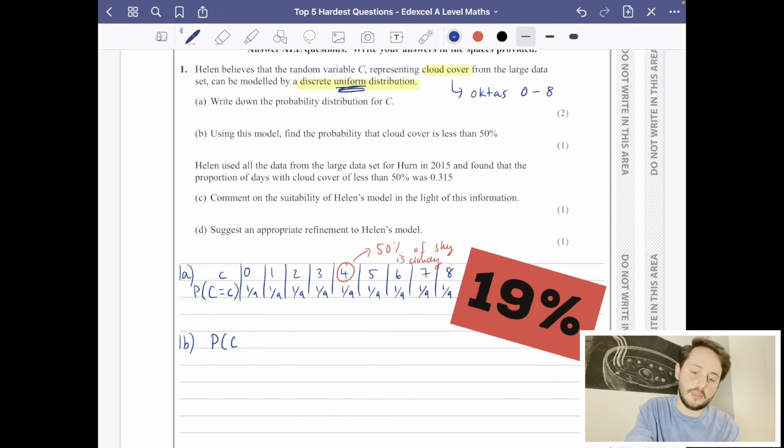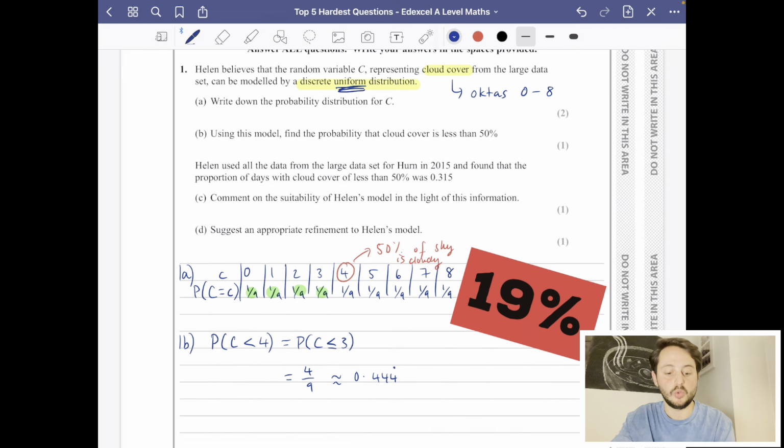So we want it to be less than 4, which is the probability that C is less than or equal to 3, which is just these probabilities that I'm going to highlight, 1, 2, 3, 4. The probability of that is just going to be 4/9. And you may know that 4/9 is 0.444 recurring, okay?